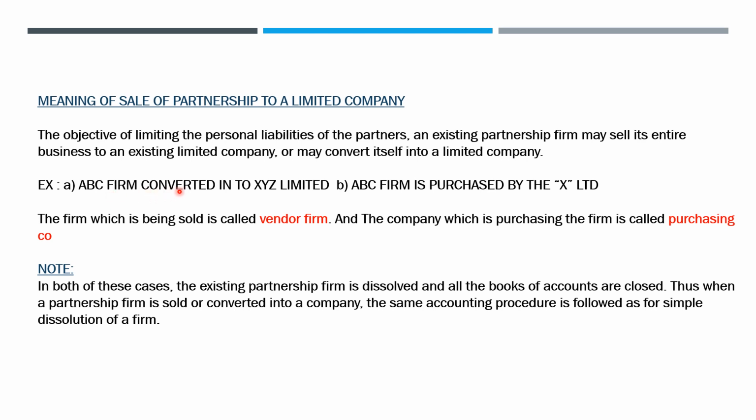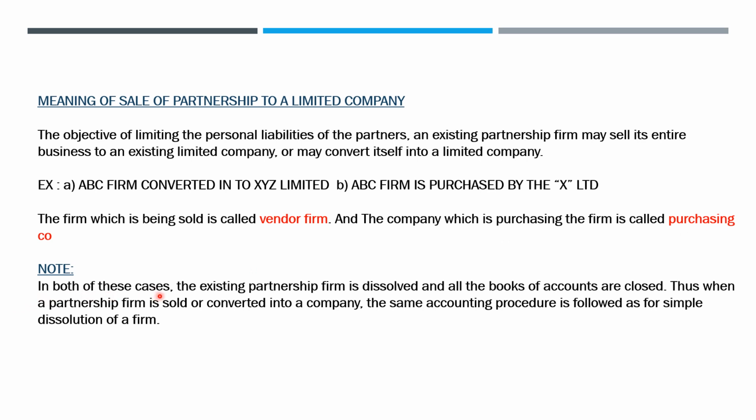Here in this case, the conversion of partnership firm into the company is happening, and here the sale of partnership firm to the company is happening. The firm which is being sold is called vendor firm, and the company which is purchasing the firm is called purchasing company. So here ABC firm is called vendor firm and XYZ Limited is called purchasing company. And in this case, ABC firm is called vendor firm and X Limited is called purchasing company.